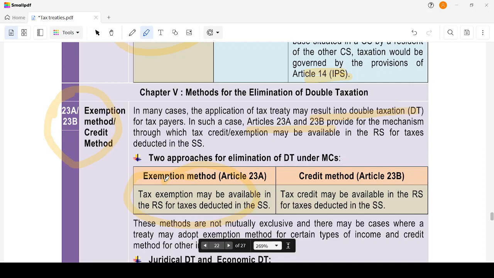You may be exempt from that tax, or you may get some credit and you will have to pay the rest of the tax. For example, generally the interest income is taxable at 20% in India, assume, and then it is deducted at 10% in the other contracting state. What happens is that the government loses revenue to the extent of 10%, right? So it says that you can take credit to the extent of what you have already paid. Or else, in both cases, if it is 10%, then the government says that it may be exempt.